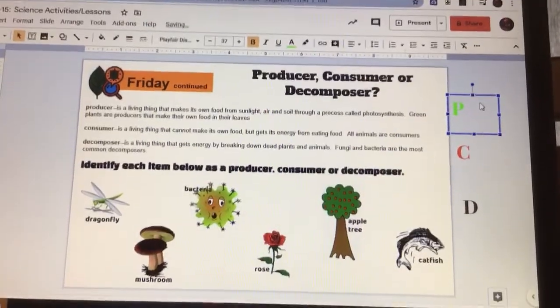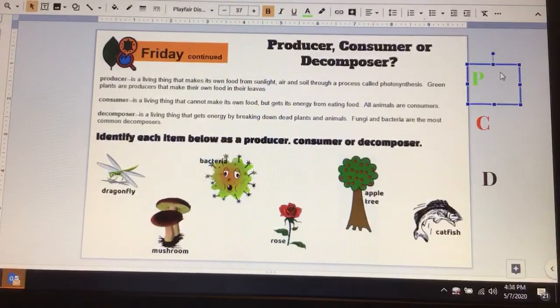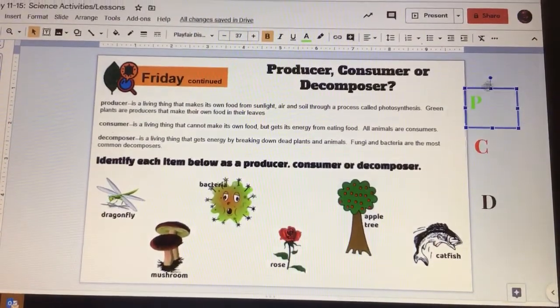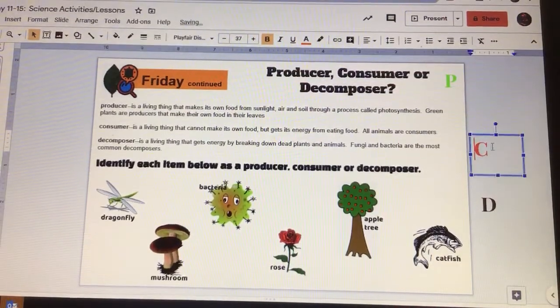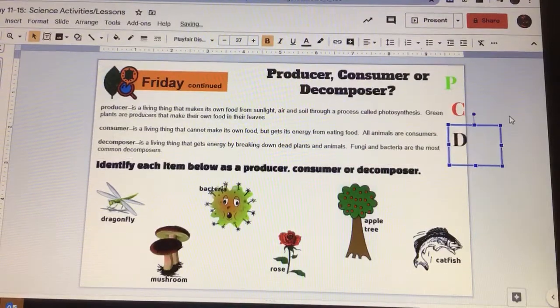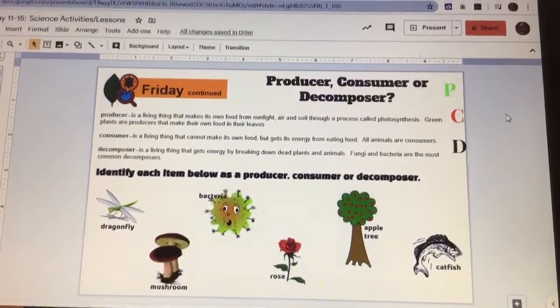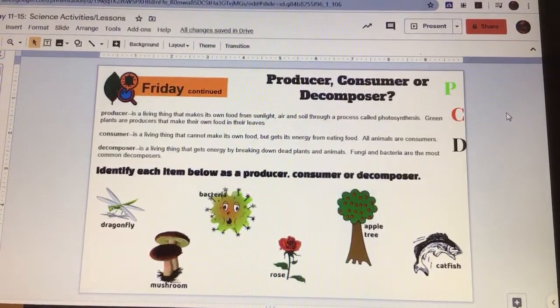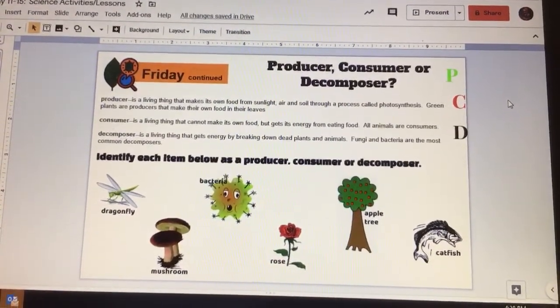All right, so go ahead and pause your video and think about the dragonfly, the mushroom, and the bacteria, okay? And move the P and move the C and move the D to producer, consumer, or decomposer. Or you could just create your own text boxes, whichever works best for you, okay? All right, pause your video now and see if you can do it.